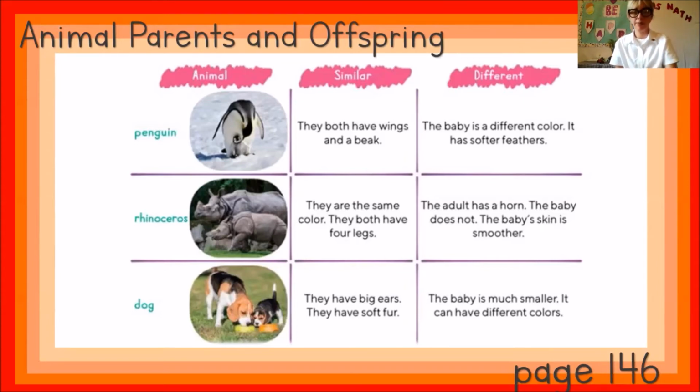Penguin. They both have wings and a beak. The baby is a different color. It has softer feathers. Rhinoceros. They are the same color. They both have 4 legs. The adult has a horn. The baby does not. The baby's skin is smoother. Dog. They have big ears. They have soft fur. The baby is much smaller. It can have different colors.